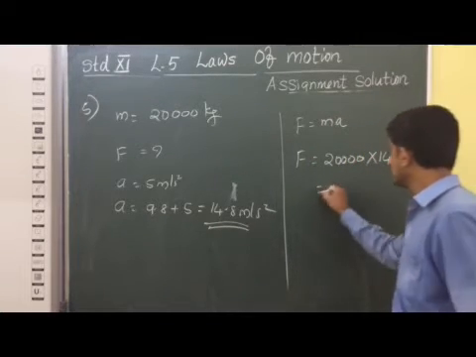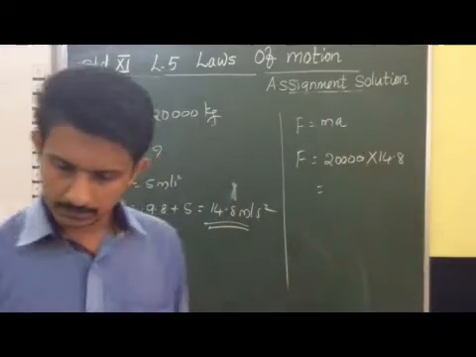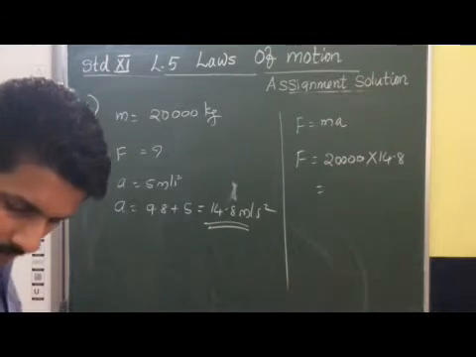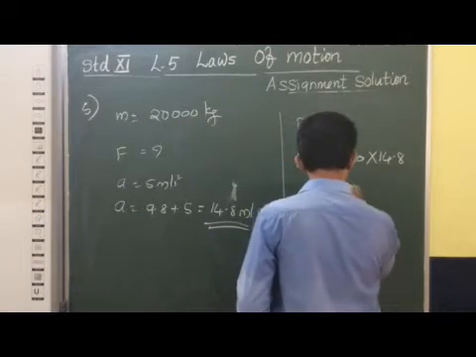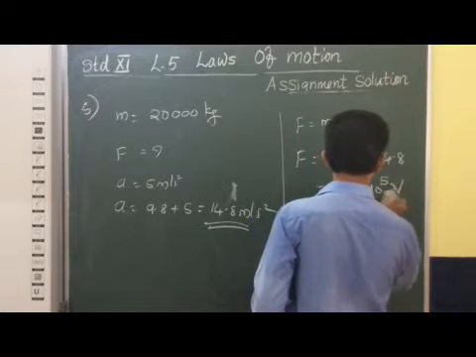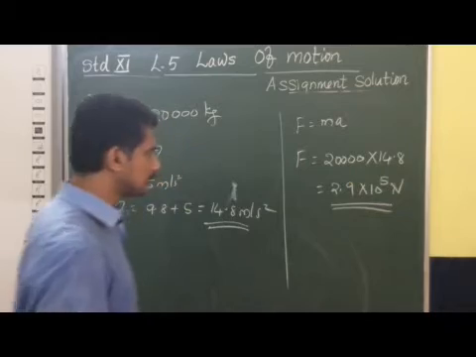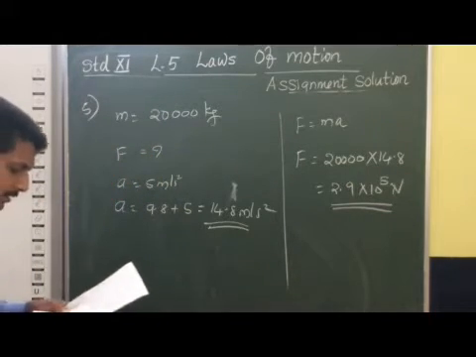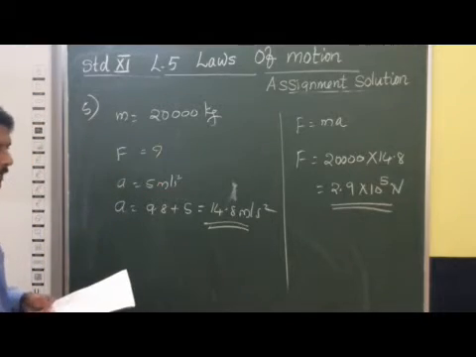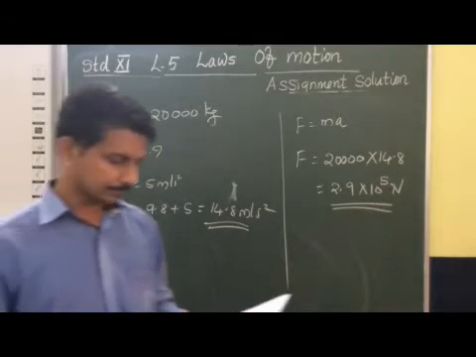So you get the answer as 2.9 into 10 raised to 5 Newton. This much thrust is acting on this object to go in the upward direction. So the answer is 2.9 into 10 raised to 5 Newton.